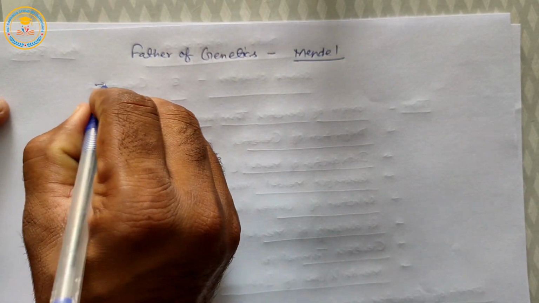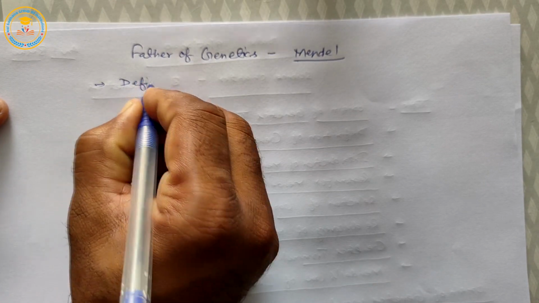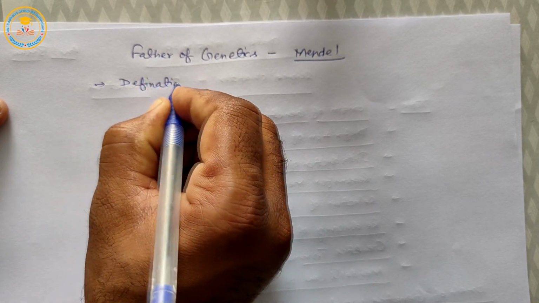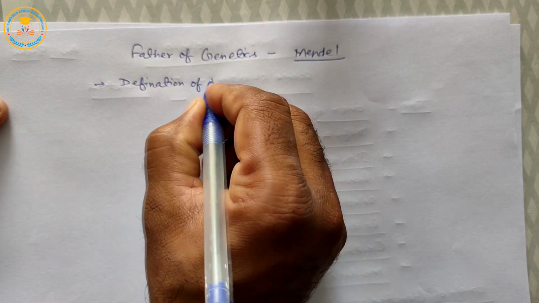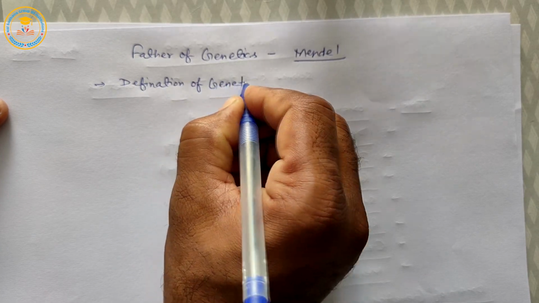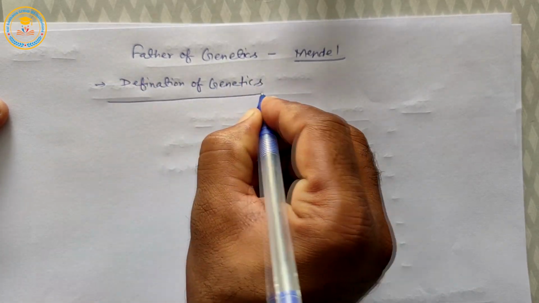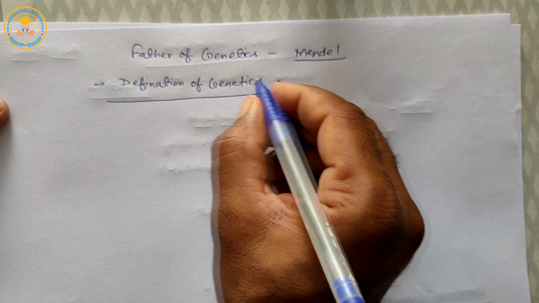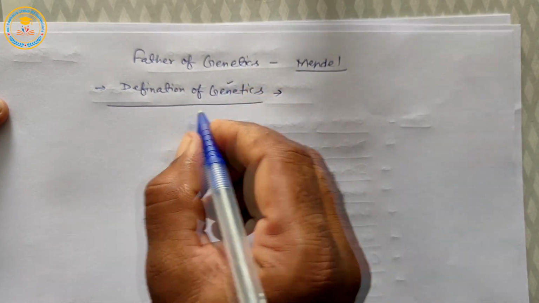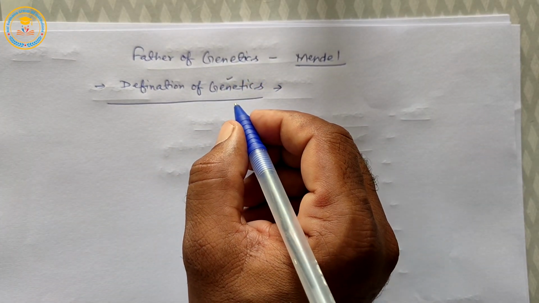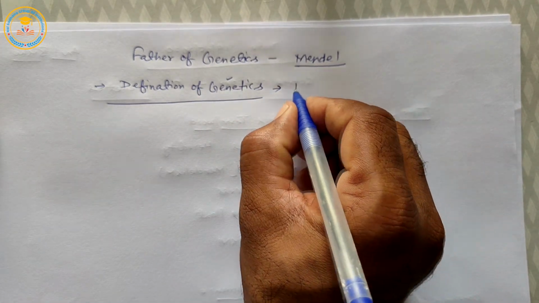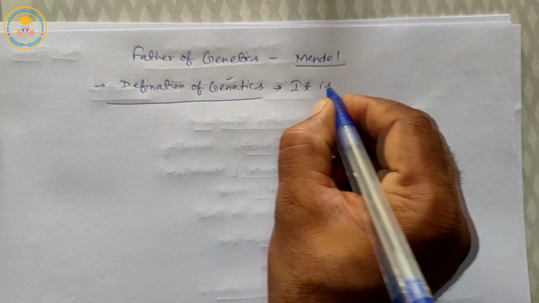Next is definition of genetics. Students, genetics is a branch of biology.